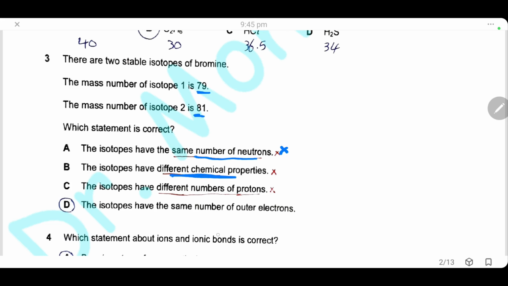The isotopes have different chemical properties. This is of course also wrong because they are atoms of the same element with the same electronic distribution and the same number of electrons in the outer shell. So of course they will have the same chemical properties. Isotopes have different number of protons. This is of course also wrong. Isotopes have the same number of outer electrons. This is the only correct statement and the answer will be D.